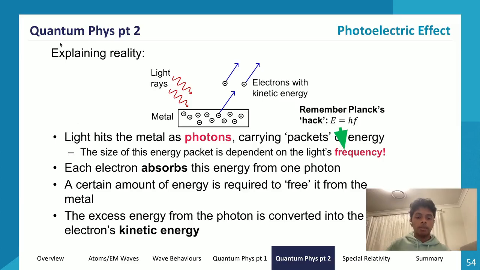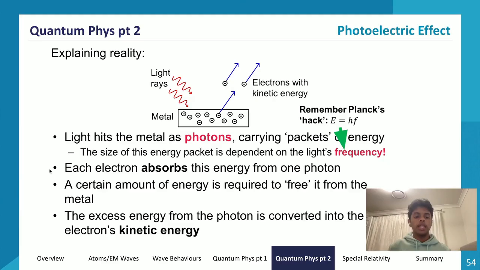So in terms of explaining reality, what happens is light hits the metal as photons. So these photons, they hit the metal and they carry packets of energy, right? These packets of energy are determined by E equals hf. So the amount of energy within each packet would be determined by hf, following the equation E equals hf. And the size of this energy packet is dependent on the light's frequency, right? So that's following E equals hf again.